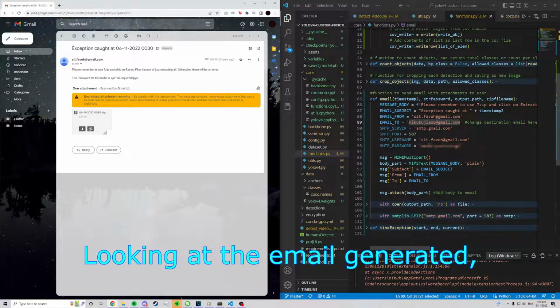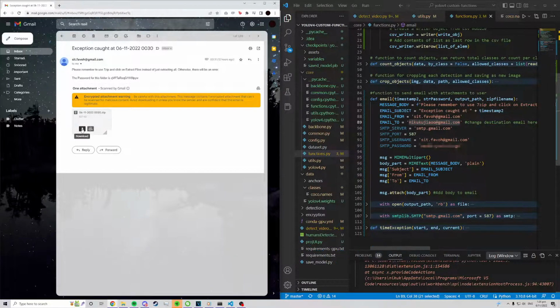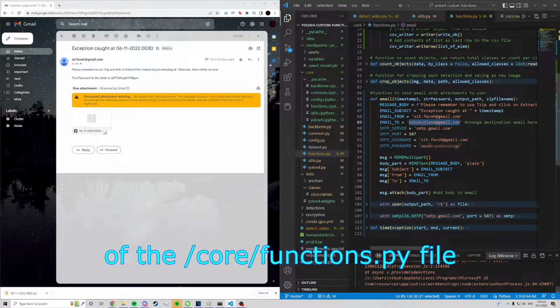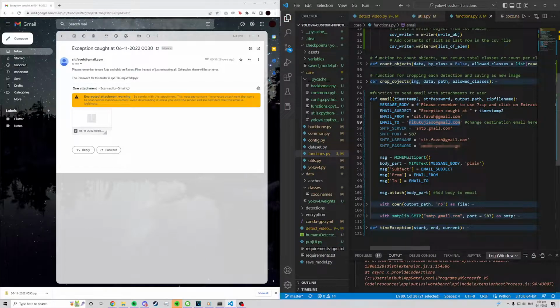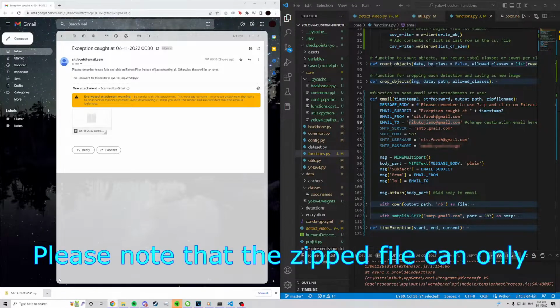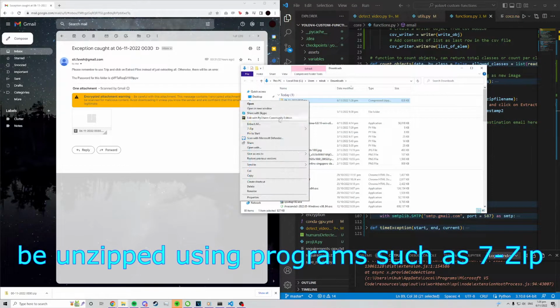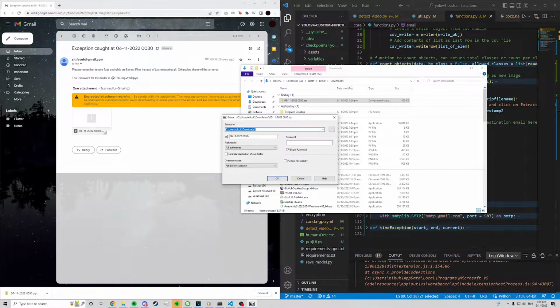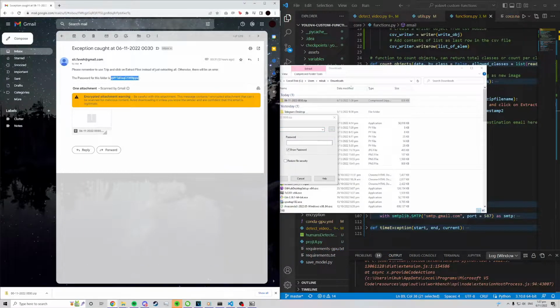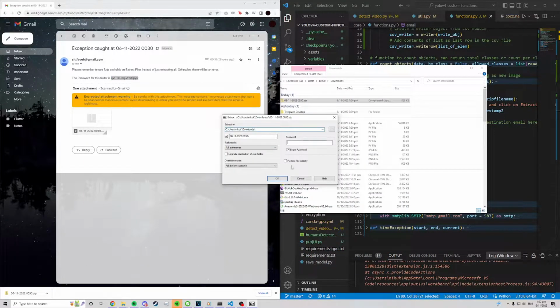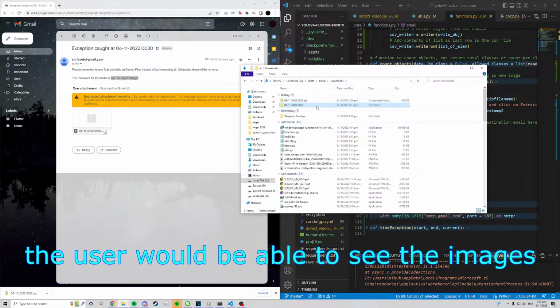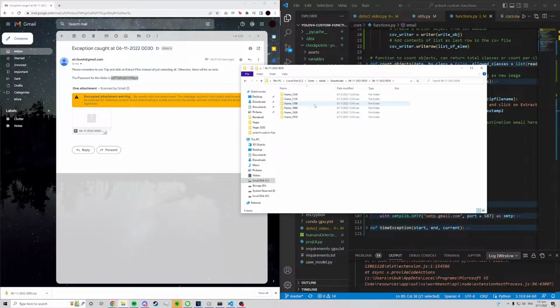Looking at the email generated, we can see that it is a zip file. The user can change the destination email address by heading to line 89 of the functions.py file. Please note that the zip file can only be unzipped using programs such as 7-zip. This is because we need to enter the password to unzip the encrypted folder, and the password is provided here. After unzipping the folder, the user will be able to see the images and the timestamp on it.